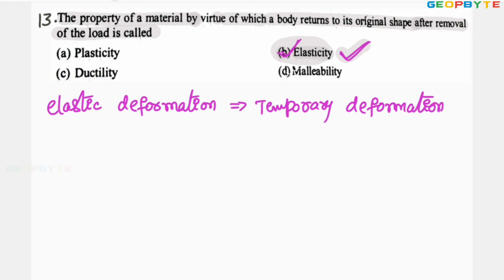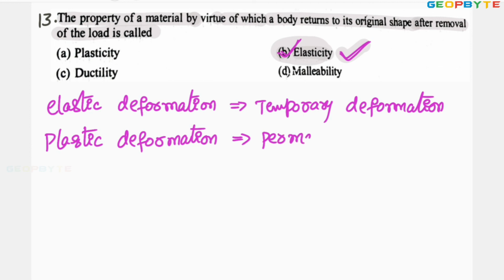Whereas plasticity, or plastic deformation, is the permanent deformation.